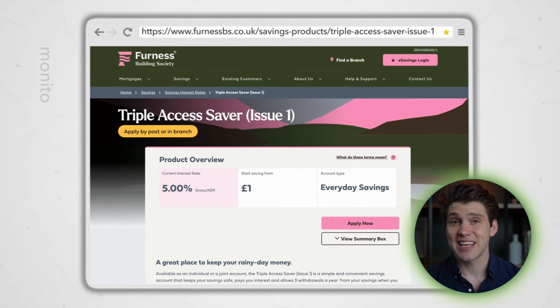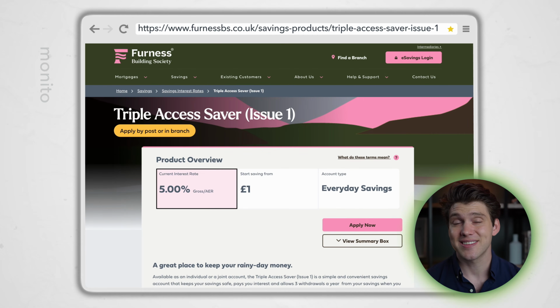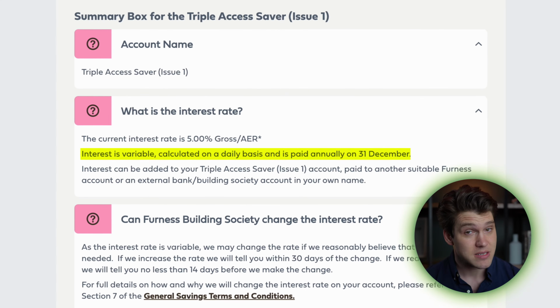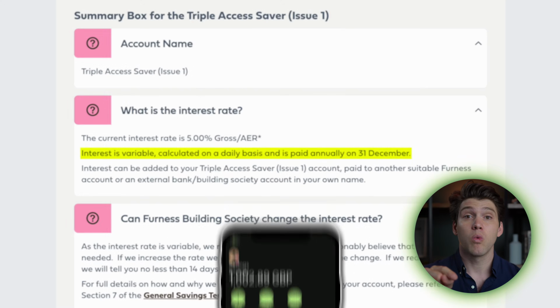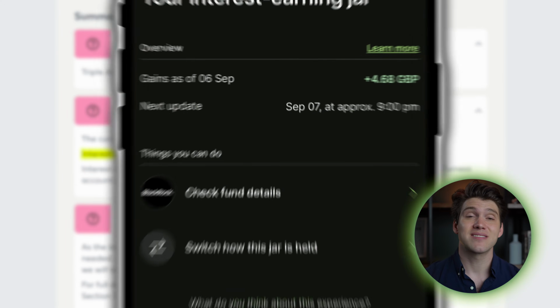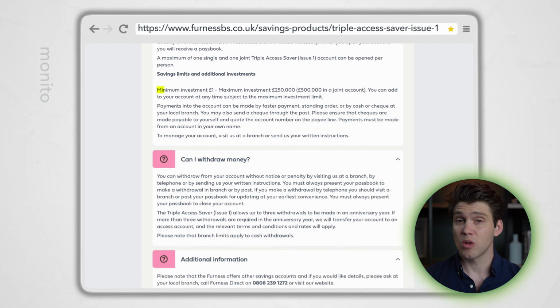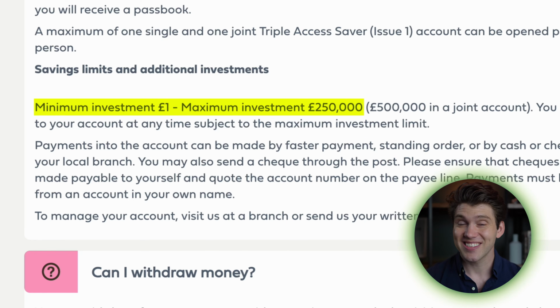That's not to say you're guaranteed the best rate. In the UK, it certainly isn't. Just take this 5% instant access account. Right now for GBP, it's obviously greater than Wise, but it only pays annually, while Wise pays daily and updates at around 9 PM. It also has a maximum limit of 250,000, while Wise, as far as I can tell, doesn't have a limit on how much you can deposit.